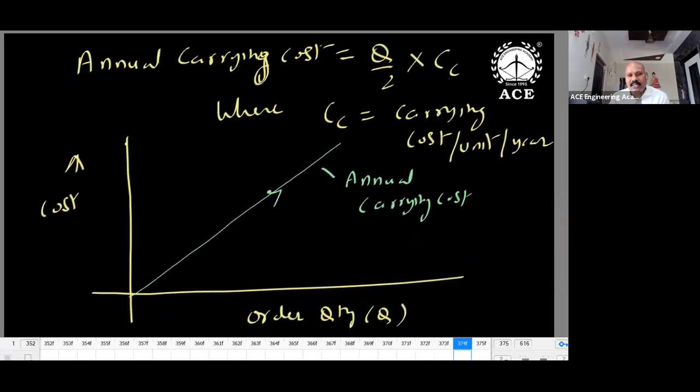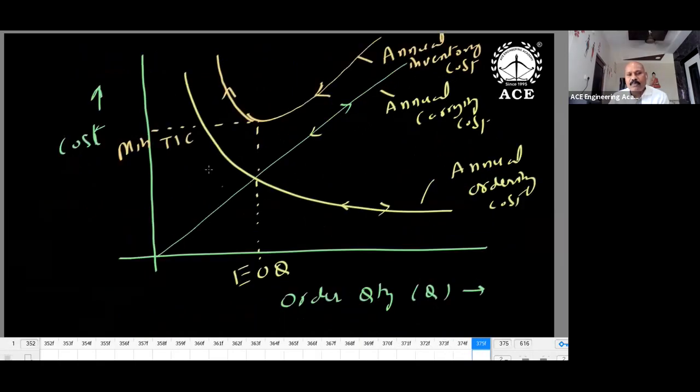Carrying cost, if you see, is Q by 2 into CC. If Q increases, it is increasing. And if you combine these 2, ordering cost is inversely proportional to quantity. It is Q by 2 into CC, D by Q into C naught. There is a compromise here, EOQ, where annual inventory cost is minimum and carrying cost is equal to ordering cost.